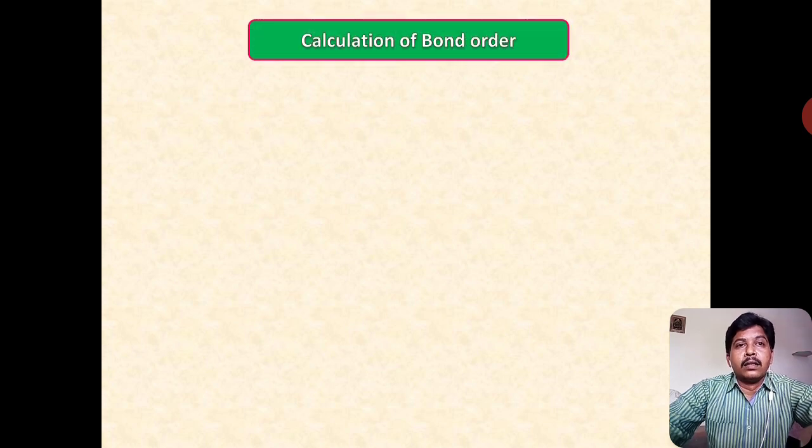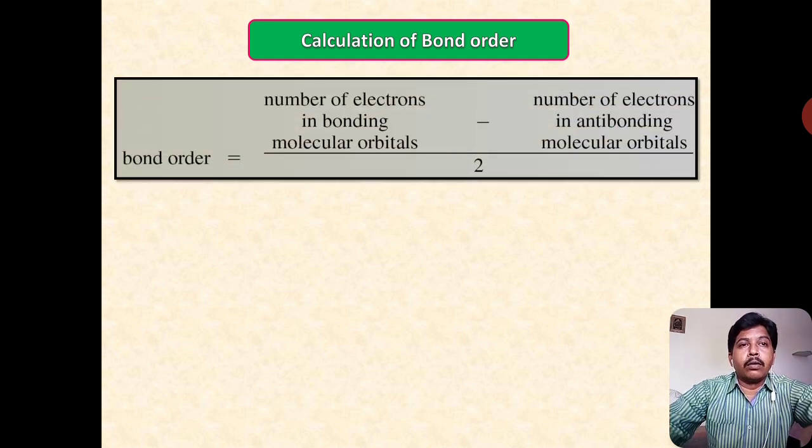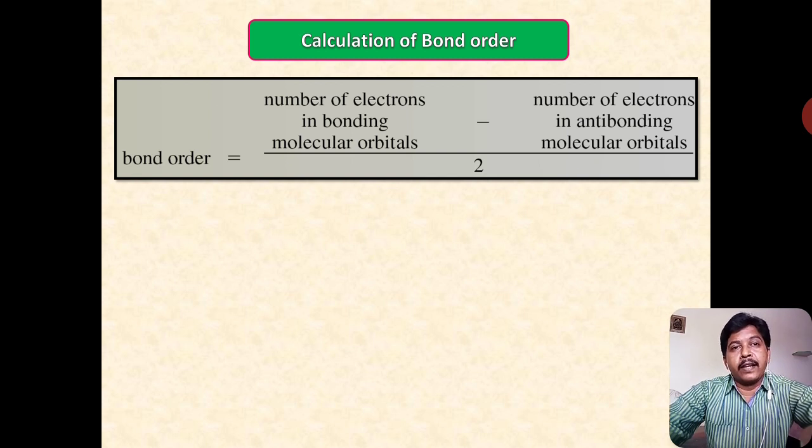Next, how to calculate the bond order. So, calculation of bond order. There is a particular rule for calculating the bond order, that is very simple. Bond order is equal to the number of electrons in bonding molecular orbitals minus the number of electrons in anti-bonding molecular orbitals, total divided by 2. So total number of electrons in BMO minus total number of electrons in ABMO, divided by 2. It is very simple. So let us calculate the bond order.